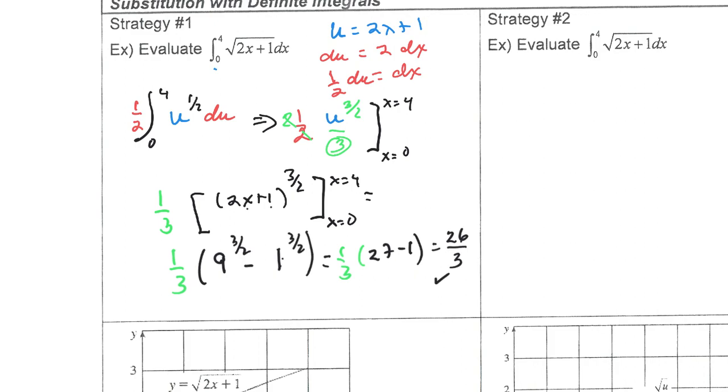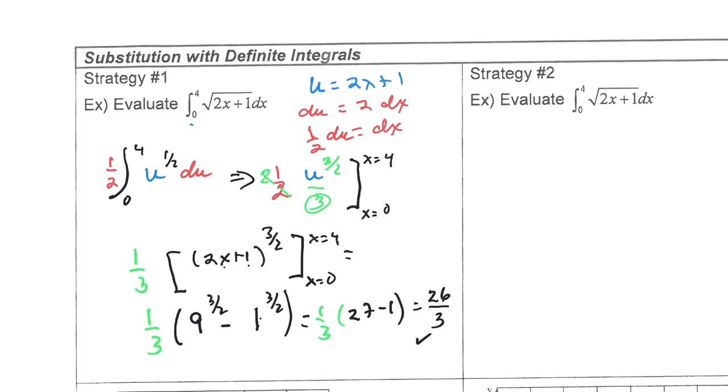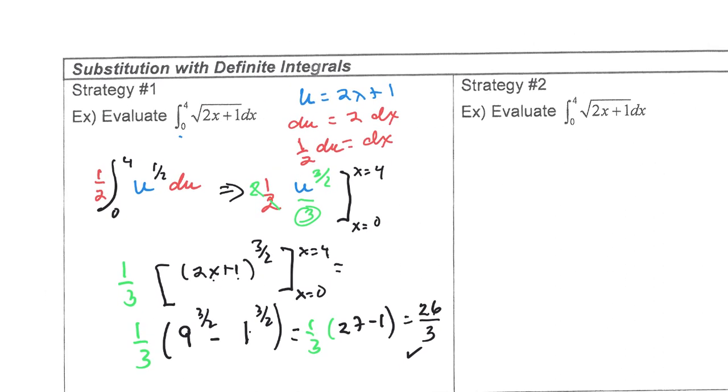All right, let's go ahead and see what we're going to do on the other side. So we don't have to redo everything. We can start right where the common part is, which would include this right here, but we're going to have to change these limits of integration to be u's.